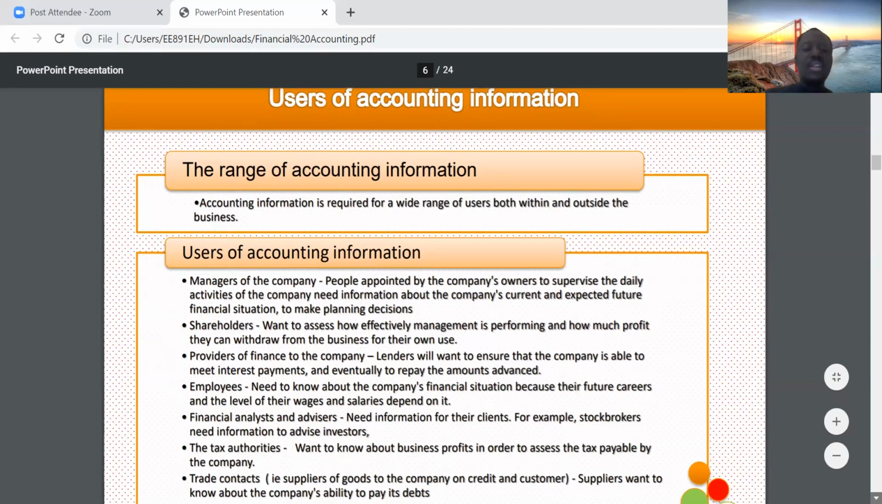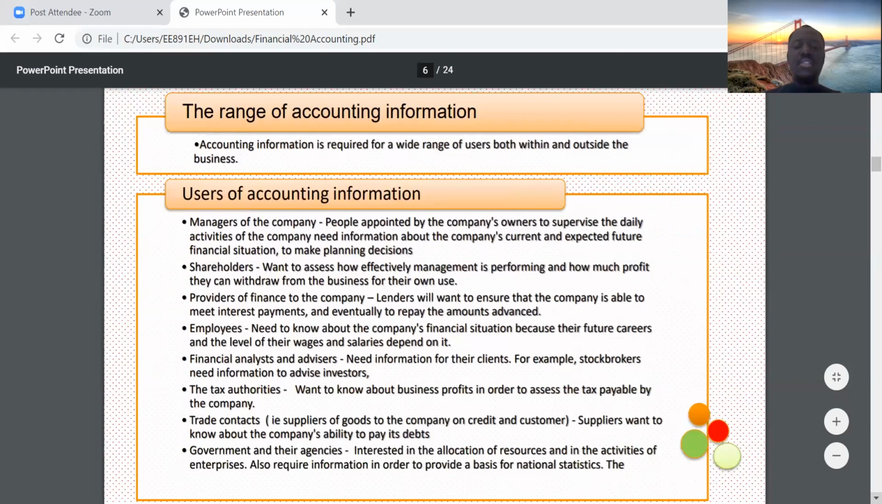Then you have tax authorities. They want to know about business profits in order to assess the tax payable by the company. They are more interested in how much tax you are going to pay as a business. So they need to understand how much profit you are making so that they can assess the tax payable.